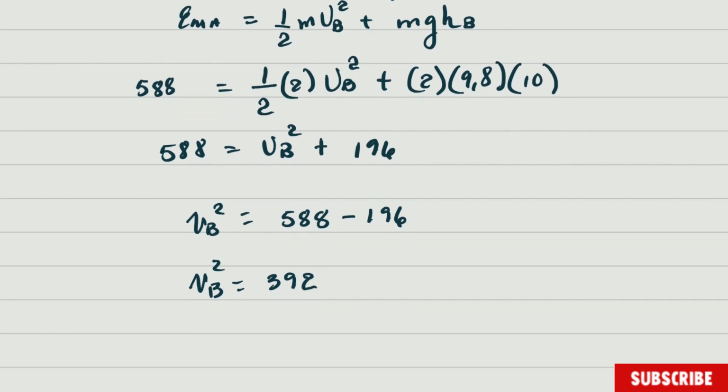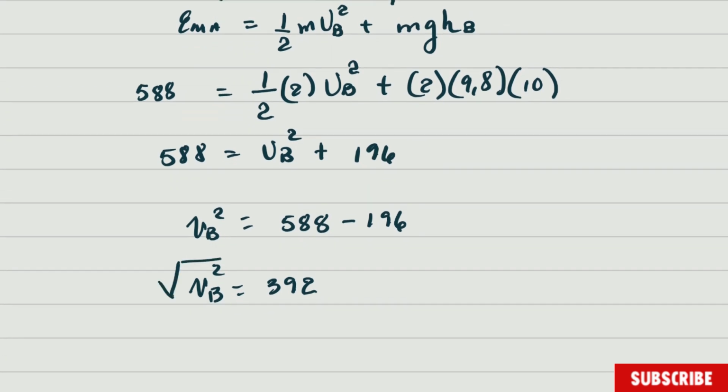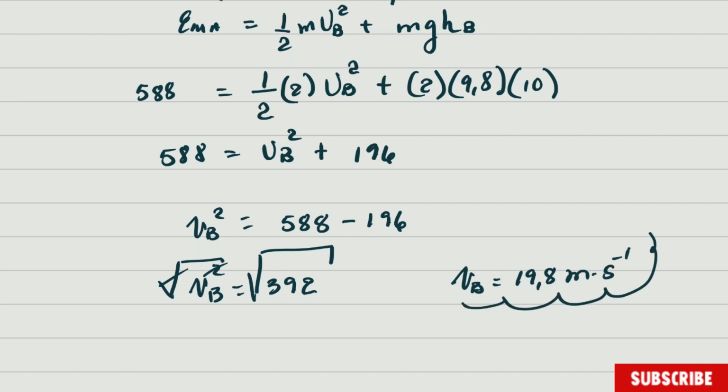Now we have a square on one side, so we're going to get the square root on both sides, guys. This one will cancel there, and you will get that the final answer for speed at B is equal to 19,8 meters per second. And that is the solution to this question, applying the law of conservation of mechanical energy.